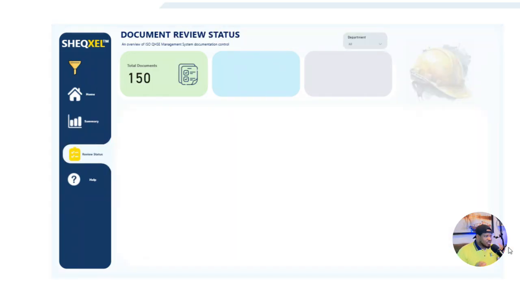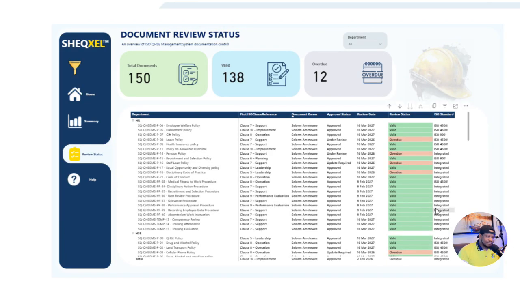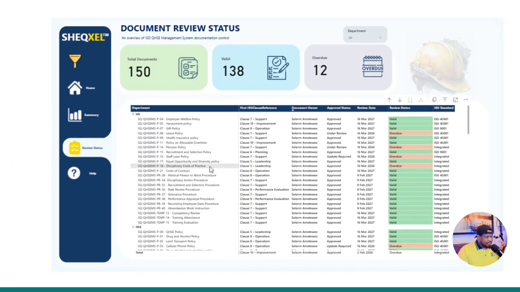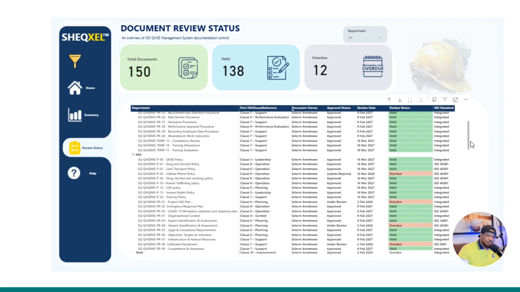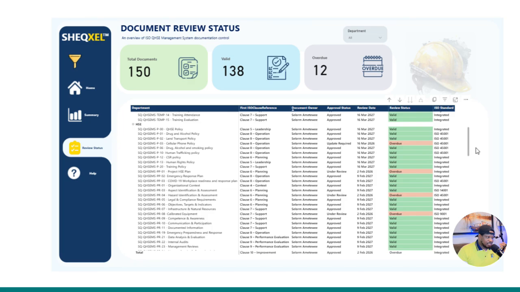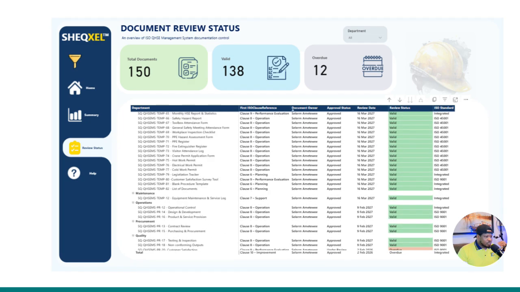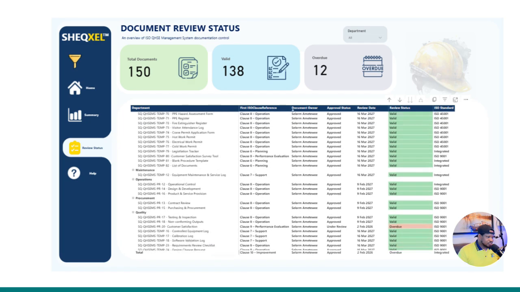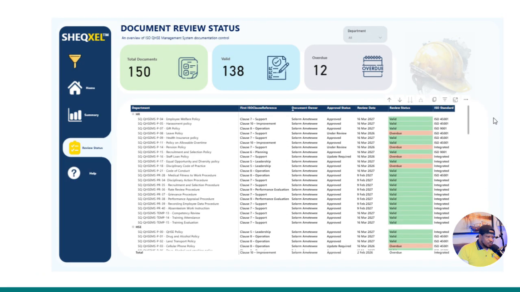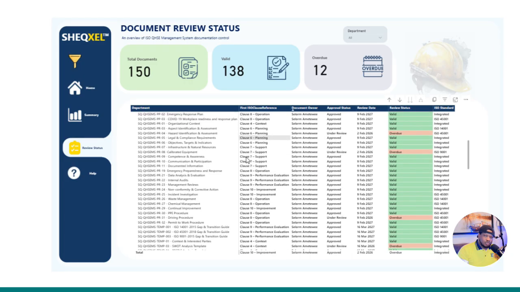And over here, we have the review status once again, but this time we are breaking it down into departments. So you can tell at a glance the departments and the types of documents they are controlling or managing. Basically the HSE department, the HR department, the maintenance department, the operations department, and all their documents. And we can tell the clause references. Some of them are related to clause number 7, some to other clauses, and so based on this clause number, it gives us a lot more insight. So you can put context to each document.